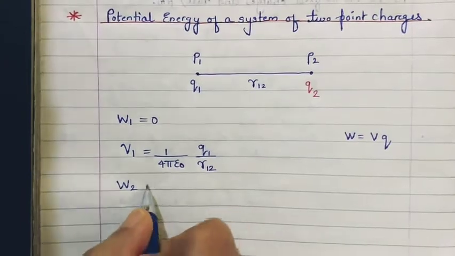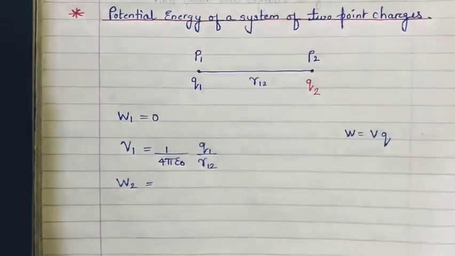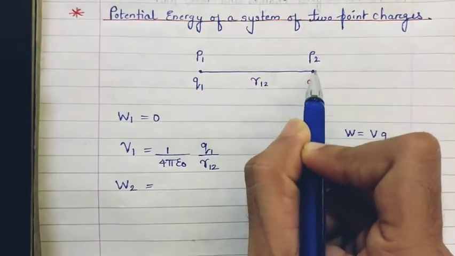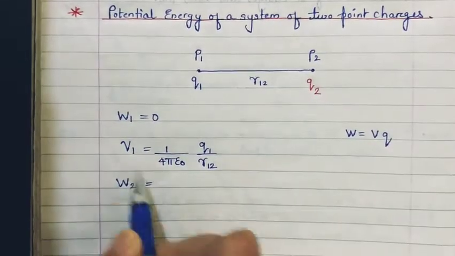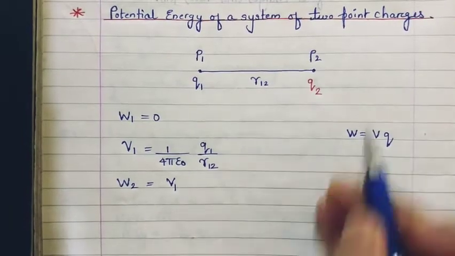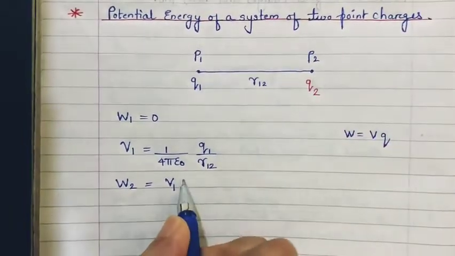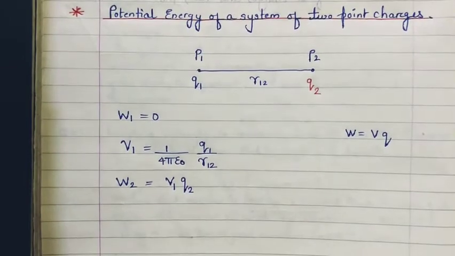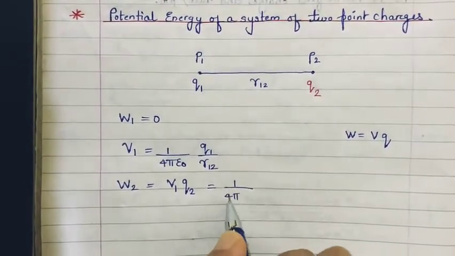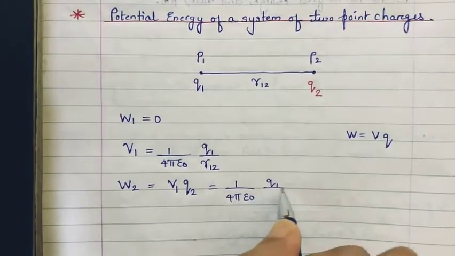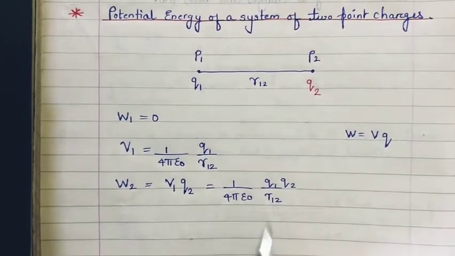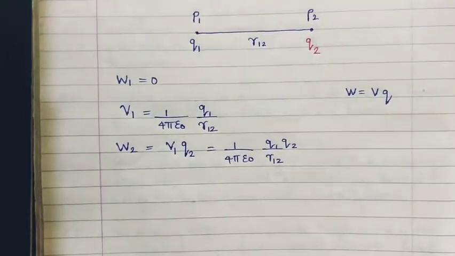So the work done in getting the charge q2 from infinity to this point P2 is going to be the potential at point P2. So what is the potential at point P2? It is nothing but V1, we just now found out, correct? Multiplied by the magnitude of the charge which you are getting. What is the charge you are getting? q2. So V1 we already found out as 1 upon 4 pi epsilon naught q1 upon r12 multiplied by this q2. So this is going to be your work done in getting the second charge.